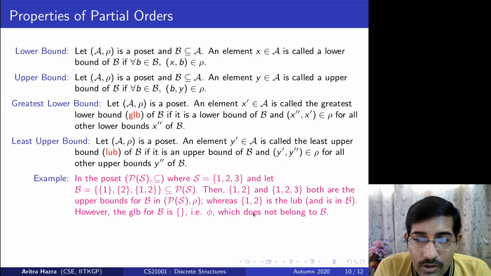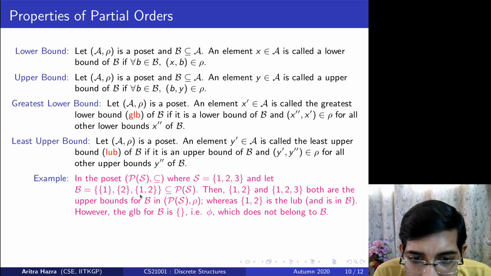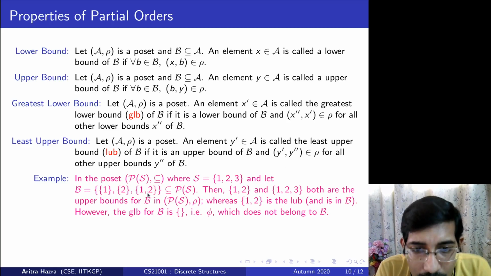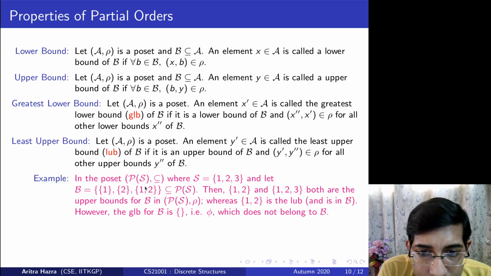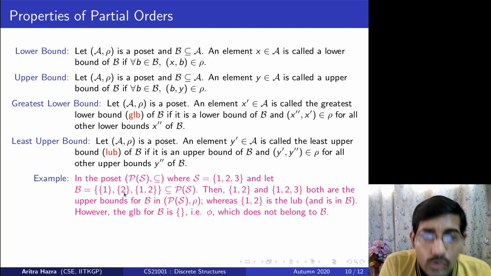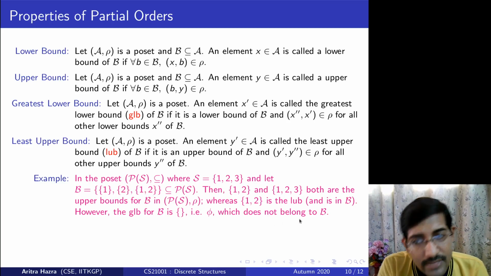So the interesting observation here is that though the least upper bound, LUB, is present in the set B, the greatest lower bound may not be in the set B itself. It may belong to set A but not to set B.